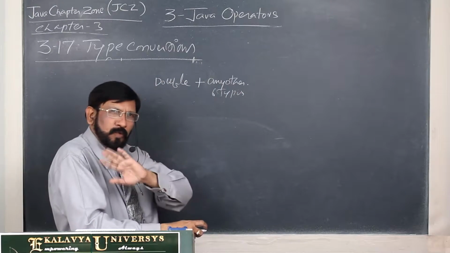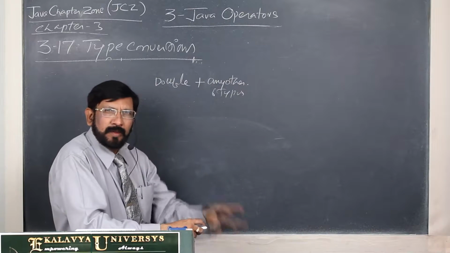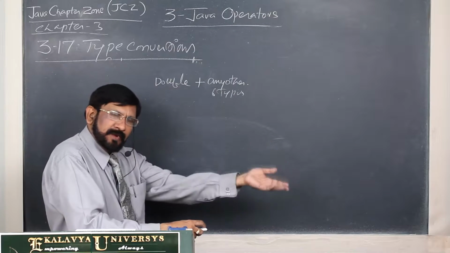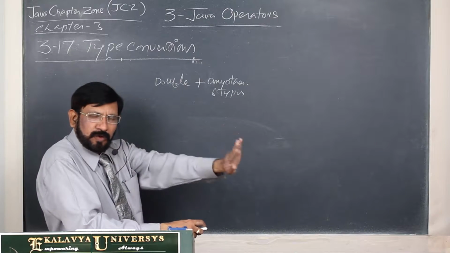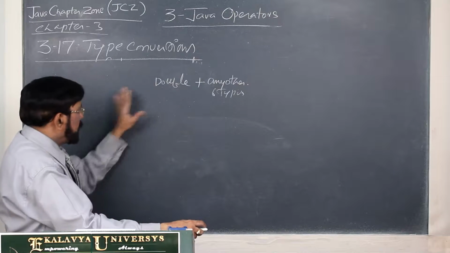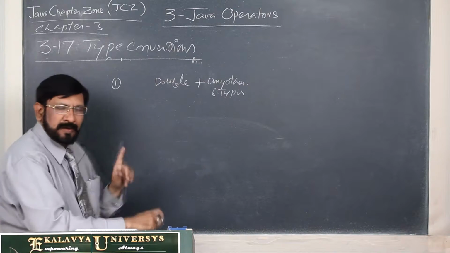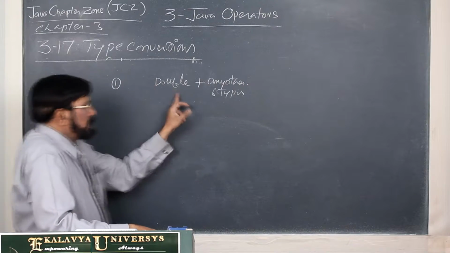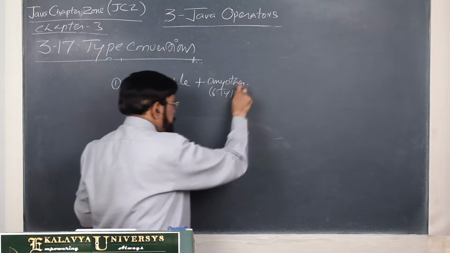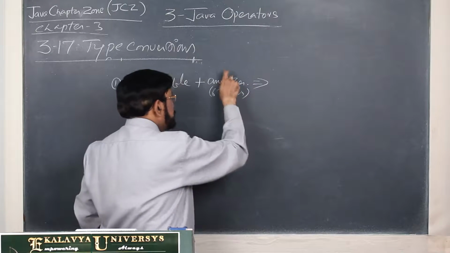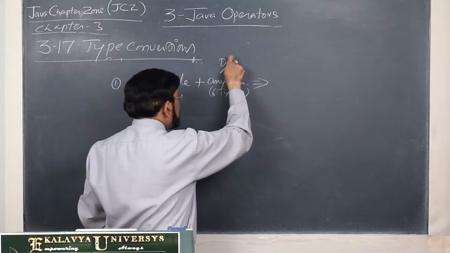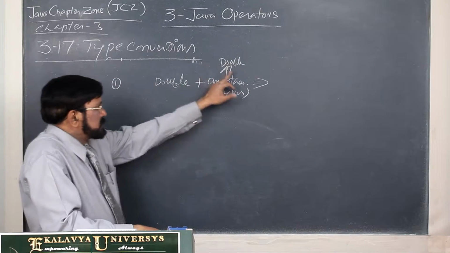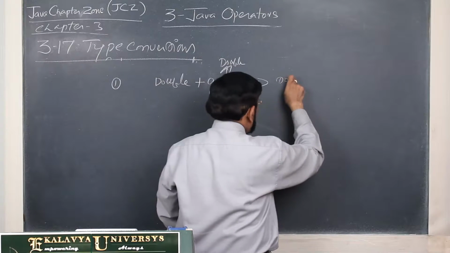Out of that, Boolean is totally excluded. Boolean is not converted into other types, and the other 7 types are not converted into Boolean. So, totally ignore Boolean. All these rules I am explaining with reference to the remaining 7 types only. Now, double versus the other 6 types: any other type is first promoted as double. Then, double versus double, the result will be double.